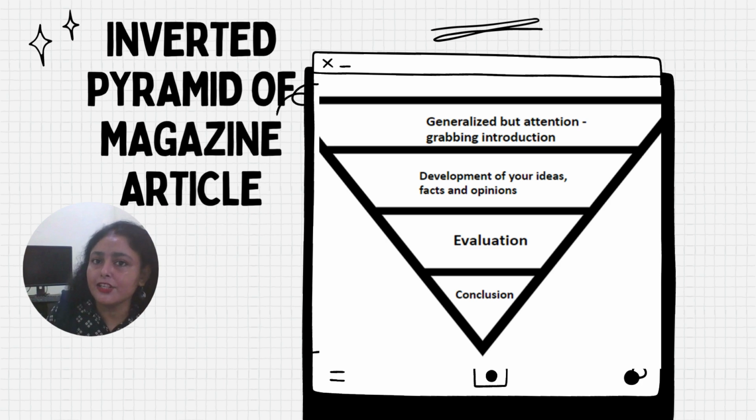For an attention grabbing introduction, you can use various literary devices, like rhetorical questions, or you can come up with a quote, or your personal anecdote. This will make your beginning very attention grabbing, and will hook the readers, will hook the examiner to explore further what you are writing.